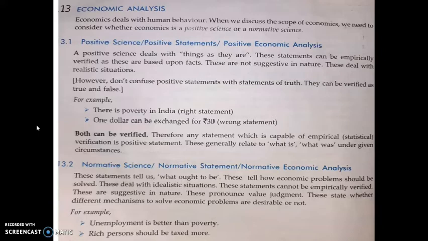It cannot be empirically tested, but it is suggestive in nature. Another example: the rich should be taxed more. So these are examples of normative science. These three questions are very important from the first chapter. You have to study only this.